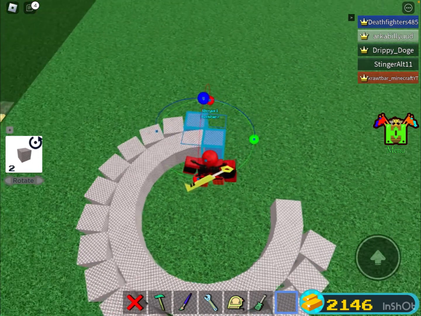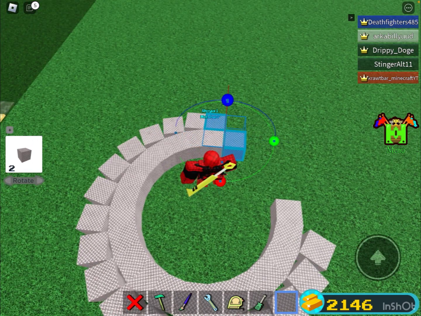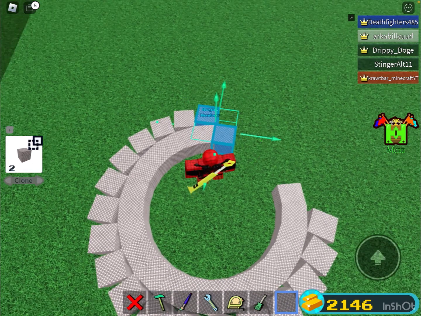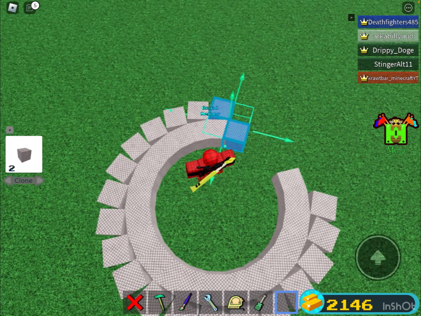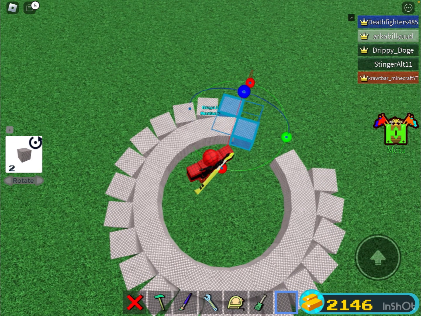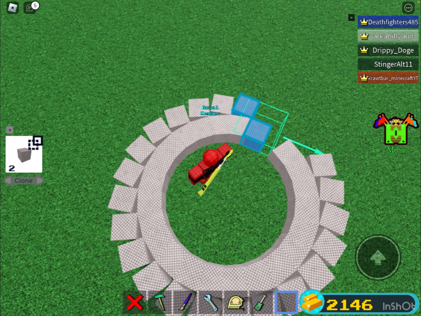Okay, it's almost done. I'm just gonna finish it and then I'll show you what you have to do in the end. Okay, it's almost done.